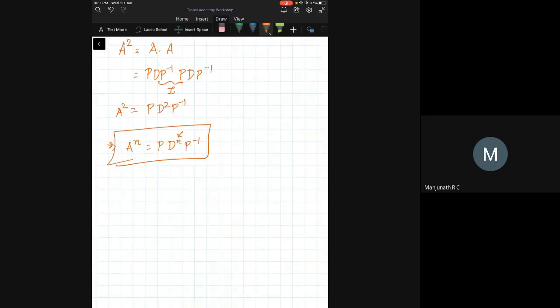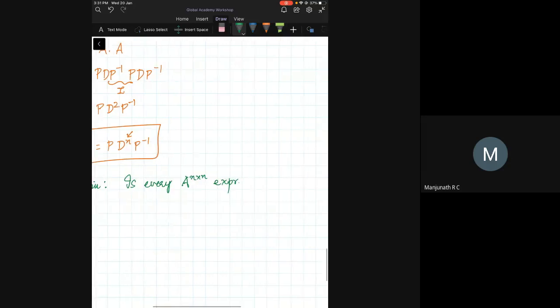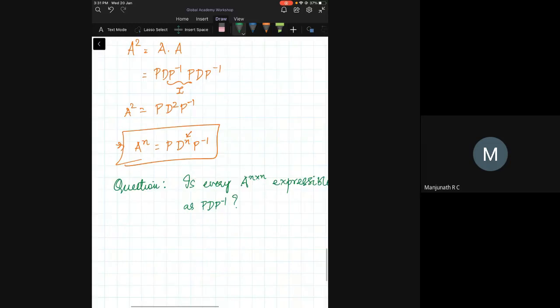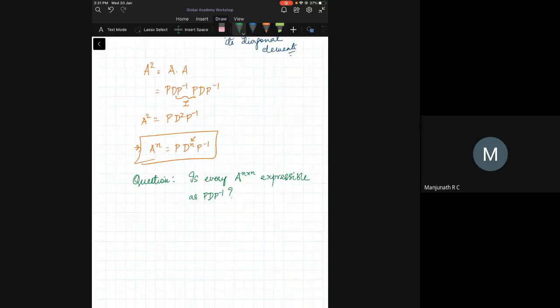Now, the question that I have is the following. Is every A, n cross n, expressible as PDP inverse? Okay, this is the question. If this is done, then life is very easy. Let's take some examples and see.